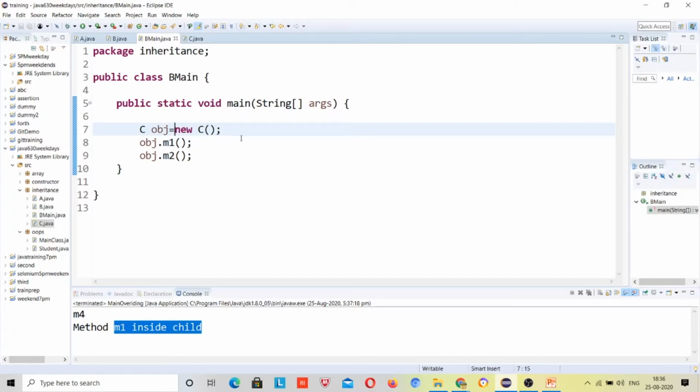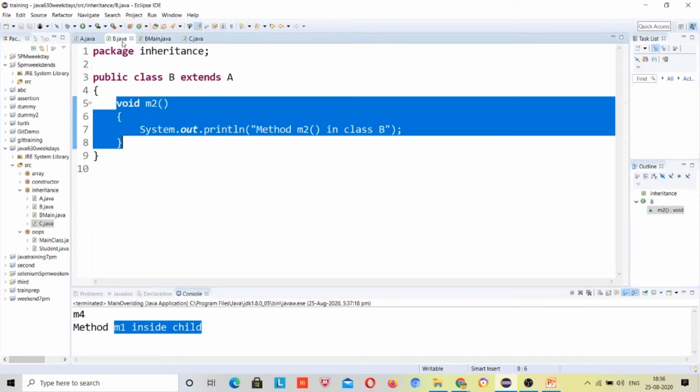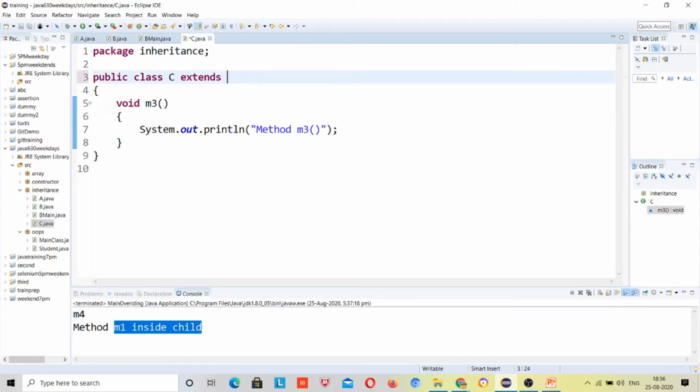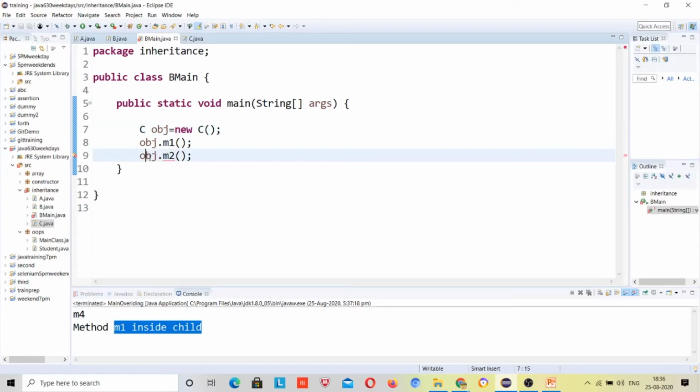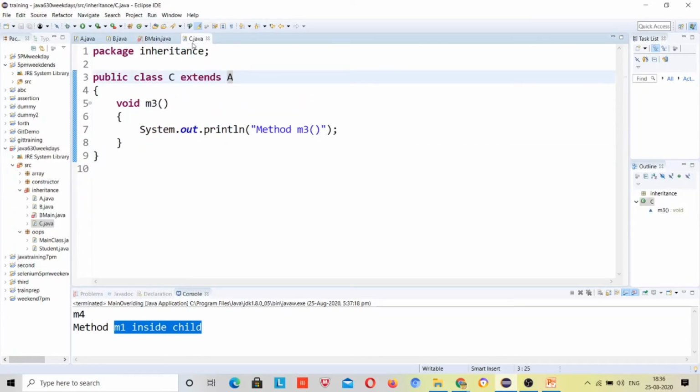So this is multi-level inheritance. And what if I want to apply hierarchical? Here in class C I have to write extends A. Now I am not able to call the m2 method because m2 is not present in class C, right?